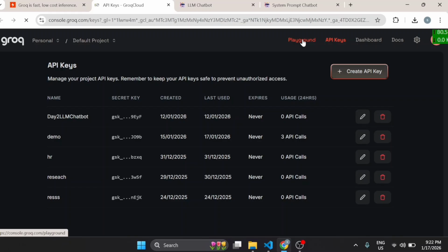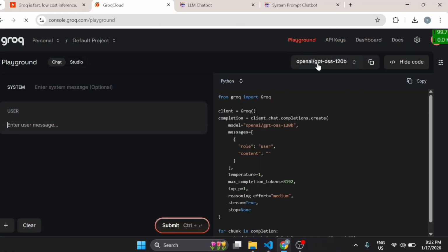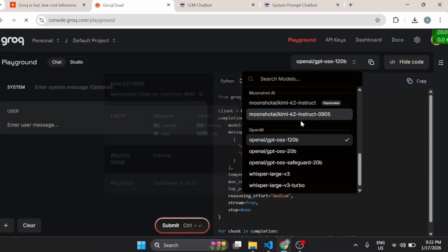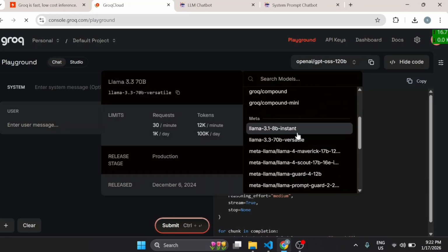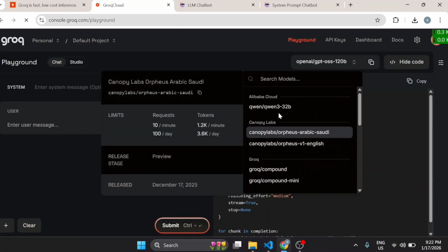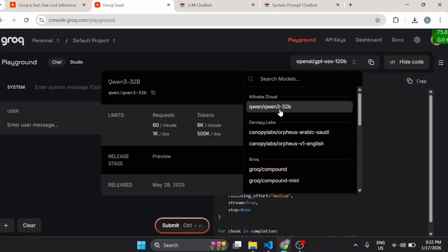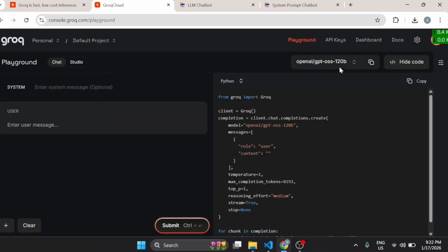And if you click on Playground, you will be able to see all the models present on Groq. Right now I guess my internet is slow. See, I use this model, OpenAI GPT OSS. Lots of models are present here, like Mistral, like Whisper, Meta Llama, which is developed by Facebook, and Qwen, which is designed by Alibaba Cloud. So you can use any model.